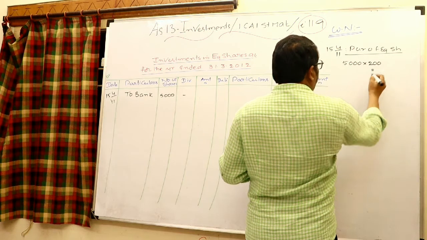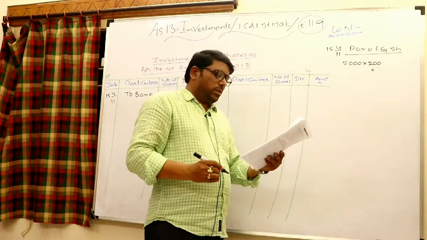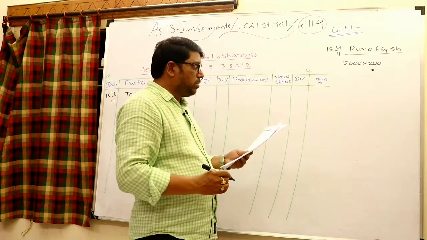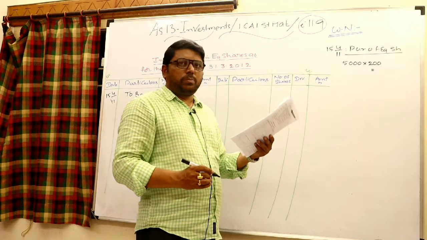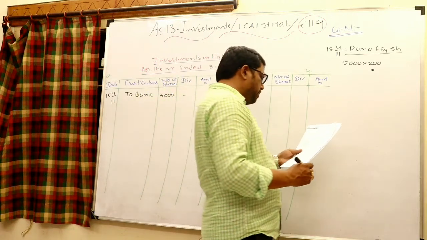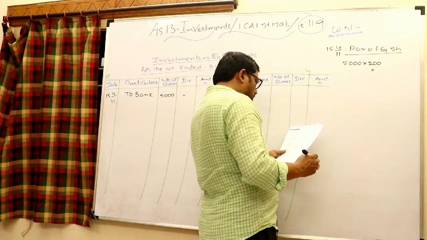What does cum right basis mean? Cum right basis means that based on these shares, future right shares will be allotted. Having that feature in these shares, definitely in future right shares will be offered. That is what cum right basis means. 5,000 into 200 is 10 lakhs.